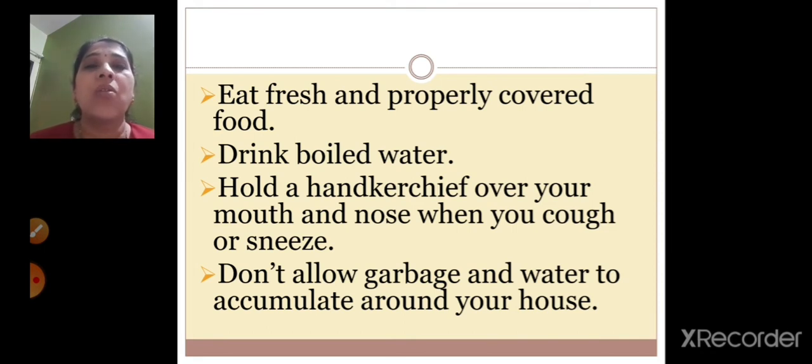Also, around your house, you are not supposed to pile up any garbage and water. So what happens? The microorganisms will come near that accumulated garbage and water, and then they may spread diseases. So these are the precautions you should take.